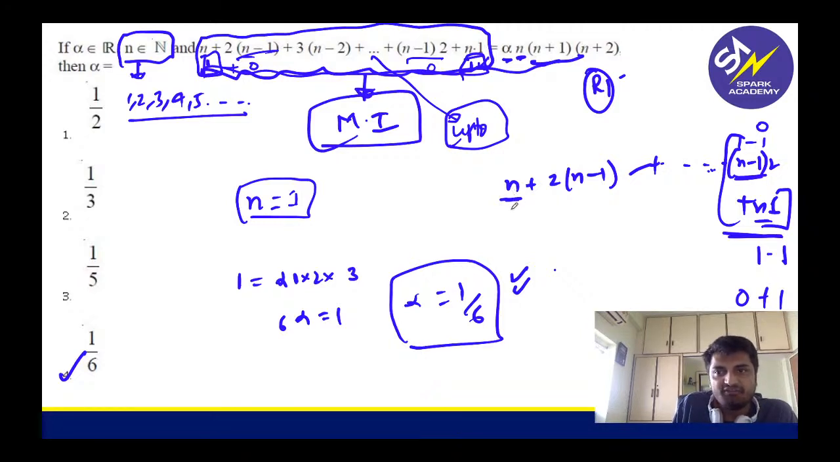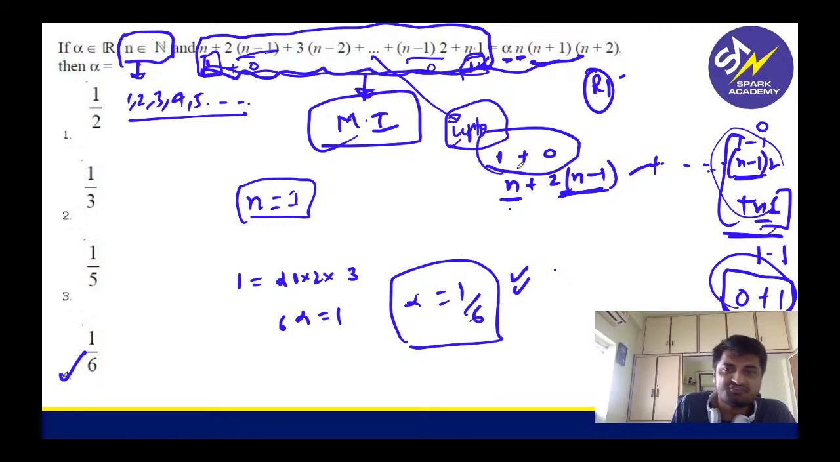So LHS, what do we do here? Since I am substituting 1, I am checking now. First term, if you substitute, you are getting 1. Second term, if you are substituting, what are you getting? 2 into 1 minus 1 is 0. So we are getting the same thing, right? In the up to series, the last two terms are 0 plus 1. So the first two terms will be 1 plus 0, which is the same. The same thing you should get if you are substituting.